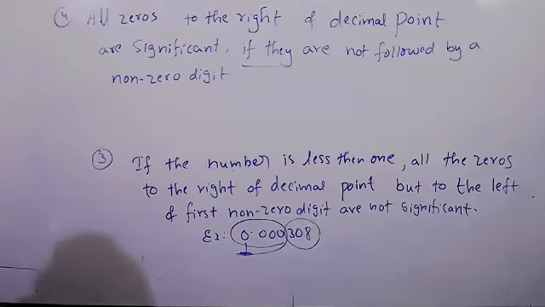Systematic errors, how many types? Three types: instrumental, personal, and natural. What is the formula for absolute error? Mean value minus observed value. And mean absolute error? The mean of the absolute errors. Very good. So remember that.